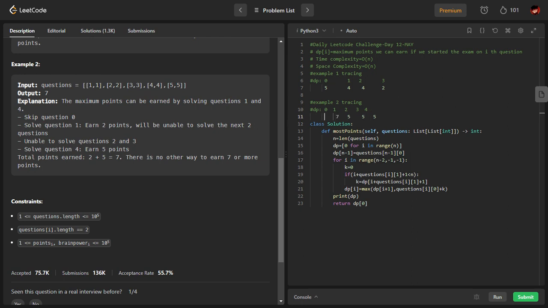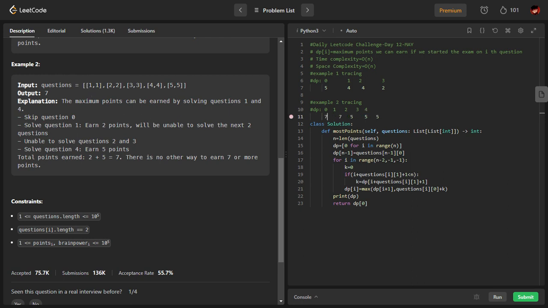Now coming to index 1. See, if I solve this question, I can get 1 point and I cannot solve the next question. So what will I get? I will get 1 plus 5, which is 6. Either 6 is greater or I should not solve this question and take 7. So here it is 7.